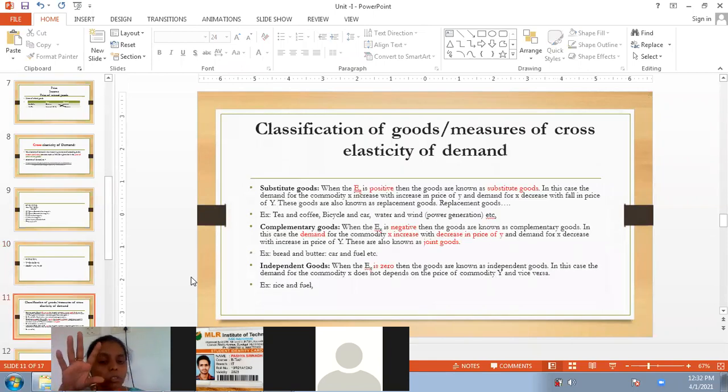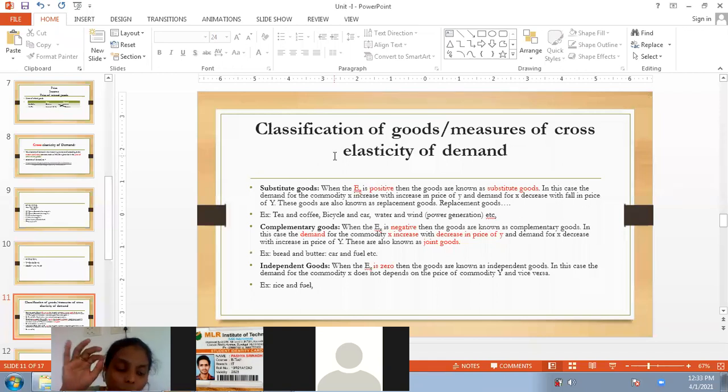Guys, if you get the question 'explain the measurements of elasticity of demand', that is nothing but types of elasticity of demand, I mean classification: measurements of price elasticity, income elasticity, cross elasticity, and the last one, advertisement elasticity of demand. Okay.